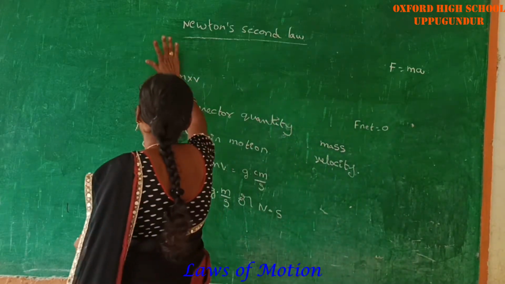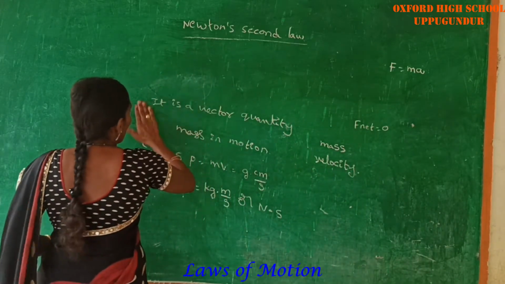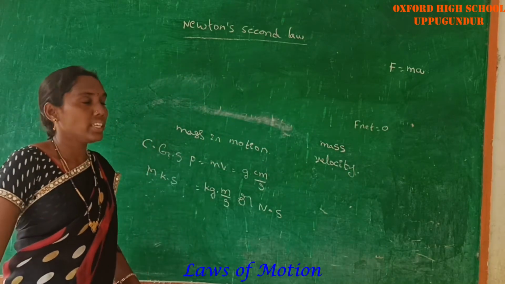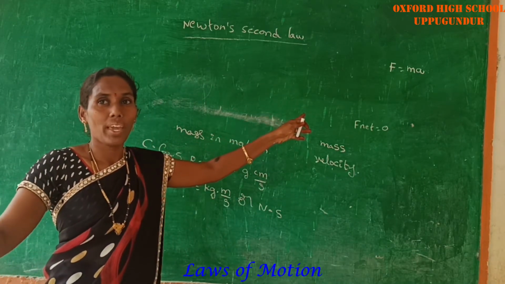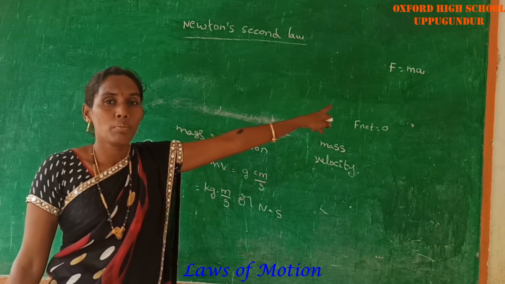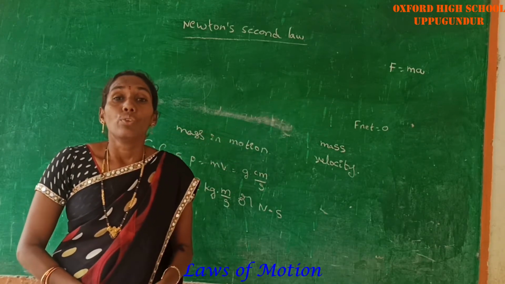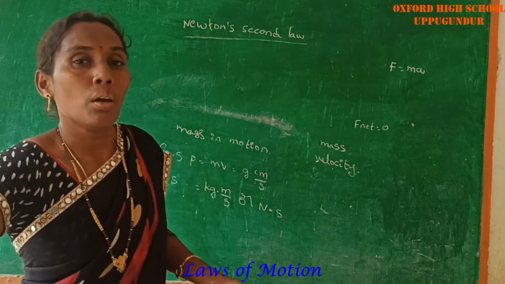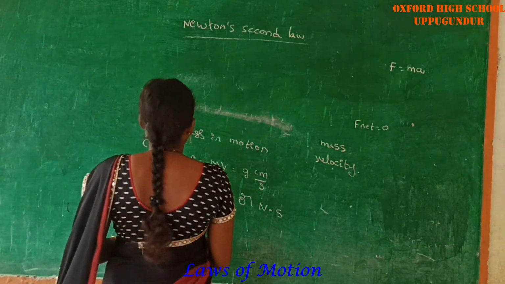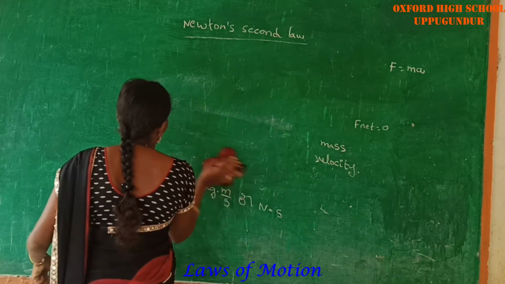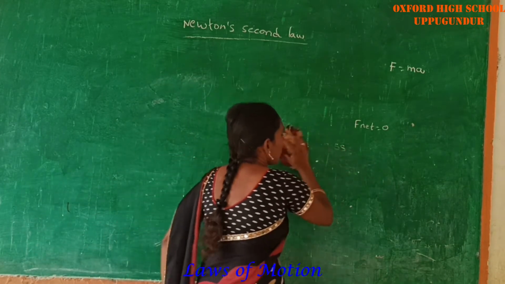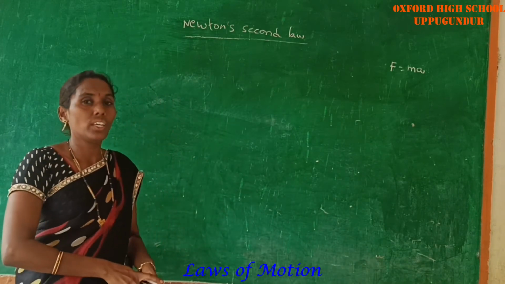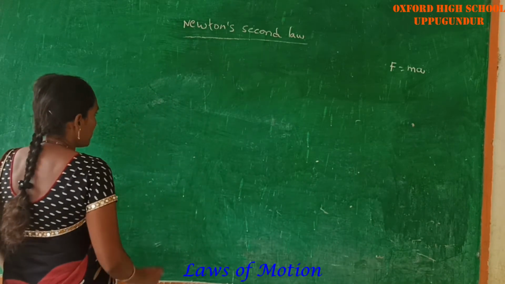See the first activity. F is equal to ma. We are applying different forces on two objects of equal mass. By using these two activities, we can derive Newton's second law, F is equal to ma.